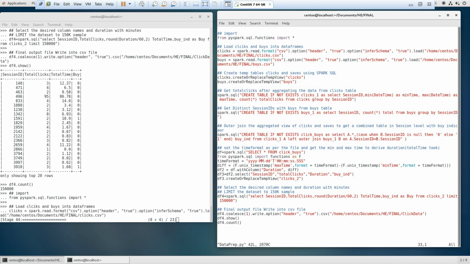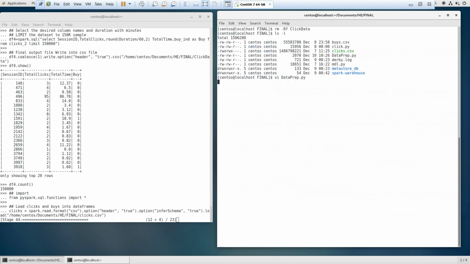Finally, I'm writing this file into my CentOS directory with the name of click data. I'm selecting only 150K rows for my prediction sample. Once the file is generated, I'm expecting a directory called click data. The file will be dumped in this directory.